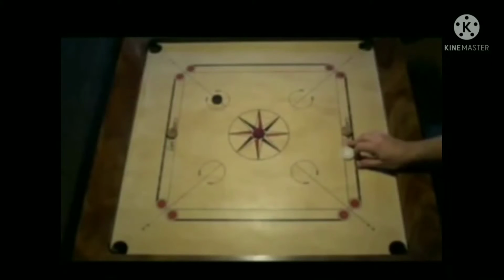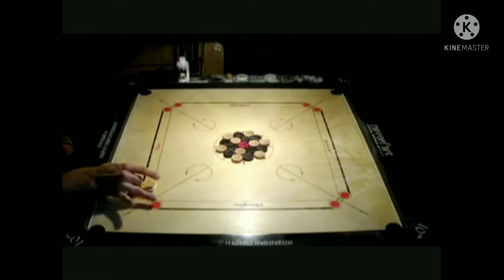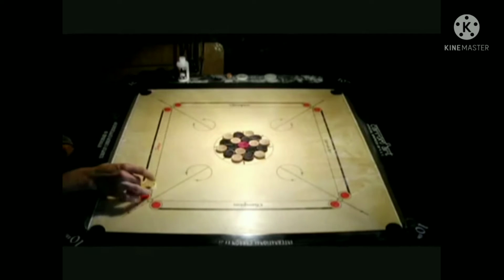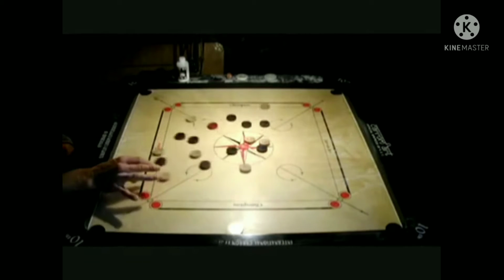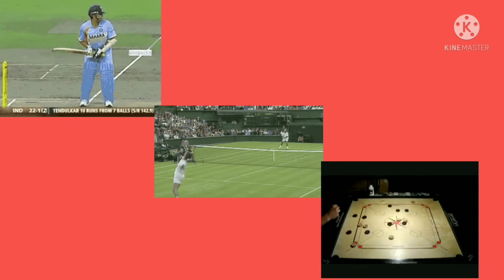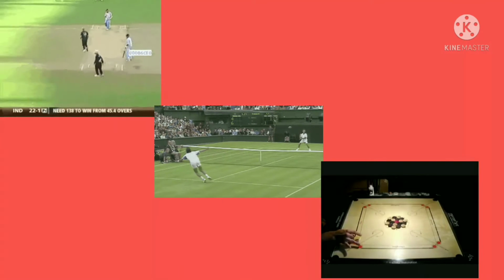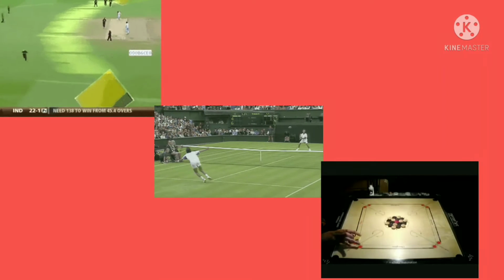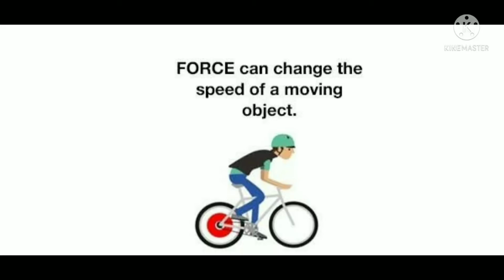In the game of carom, when we take a rebound, the direction of the striker changes because the edge of the carom board exerts a force on the striker. From these examples, we conclude that a force can change the direction of motion of a moving object.